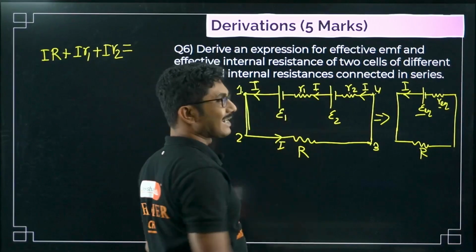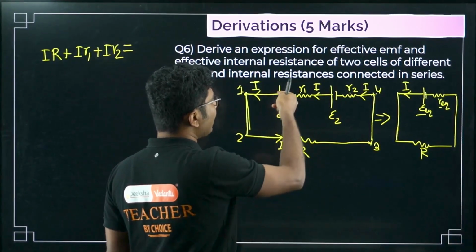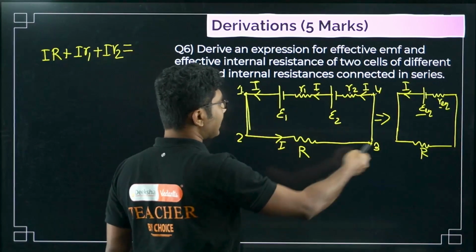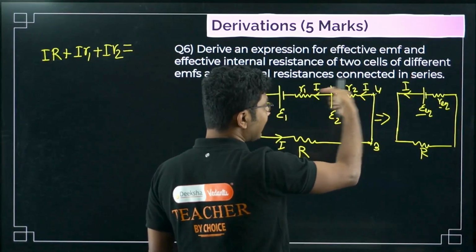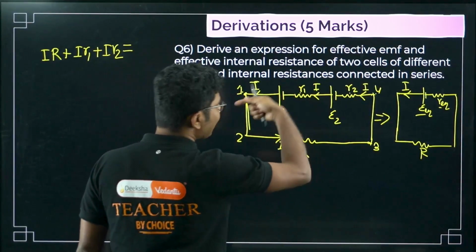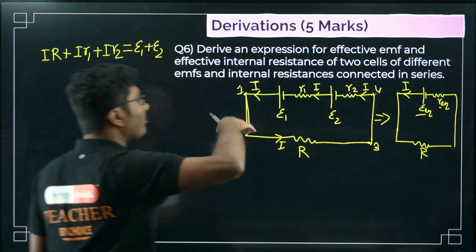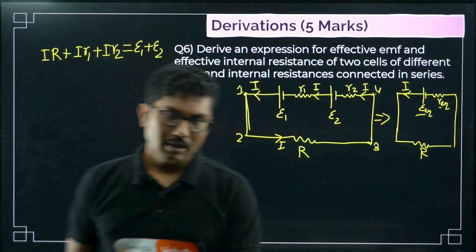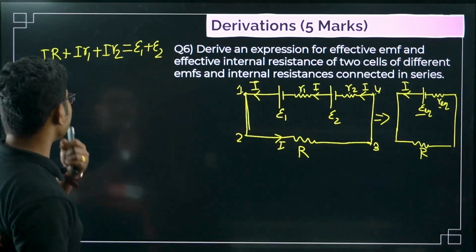Now both batteries are connected in series. What is the direction of current that is originally sent by this battery? This battery would have liked to send a current in this direction. This is positive, this is negative, right? So this battery would have sent a current in this direction. What about this battery? This battery should also have sent the same direction, right? So both of the batteries are sending the current in the same direction, so they will simply be epsilon 1 plus epsilon 2. If one of them was connected in the opposite polarity, then that would have been a negative sign. But for simplicity, we are considering both of them sending in the same direction, so that's why epsilon 1 plus epsilon 2.